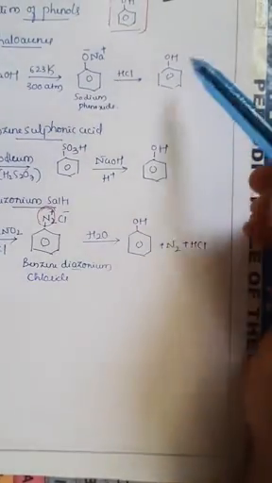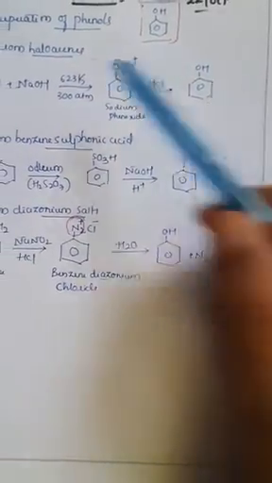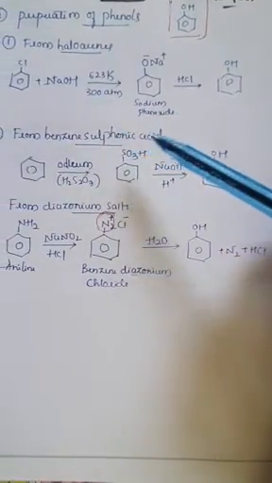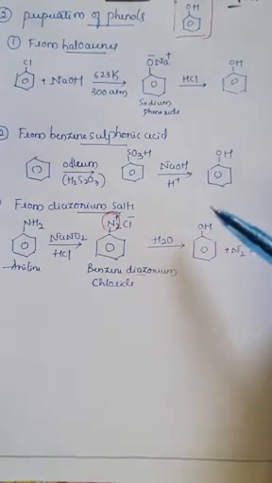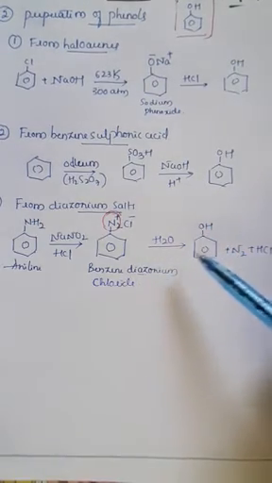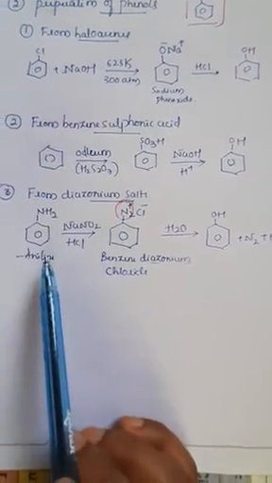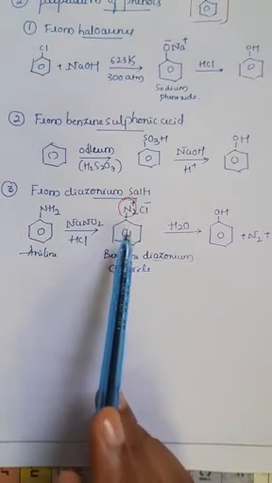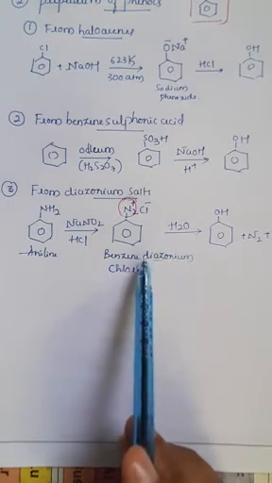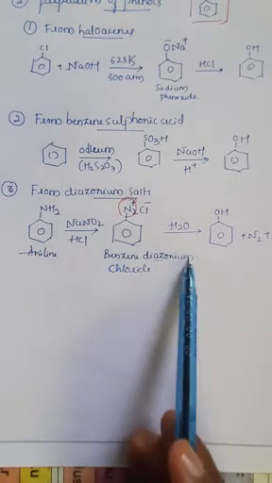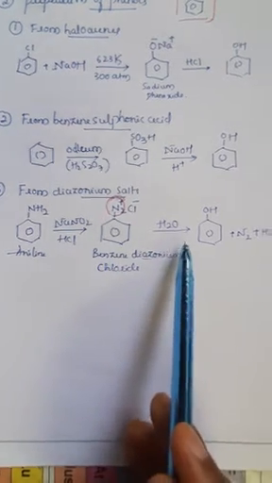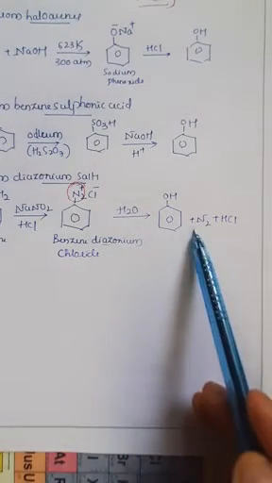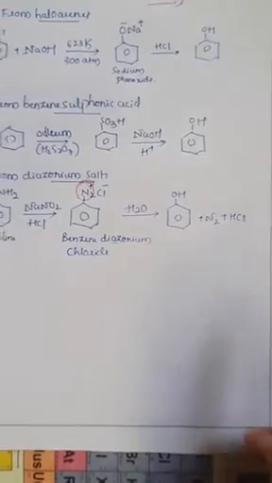So here if you observe, phenols can be prepared from haloarenes, phenols can be prepared from benzene sulfonic acid also, and phenols are also prepared from diazonium salts, right? In the diazonium salts, the initial reactant was aniline. Further in presence of nitrous acid, it converts into benzene diazonium chloride. Further in presence of water molecule, it will convert into phenol along with the liberation of dinitrogen and HCl molecule.